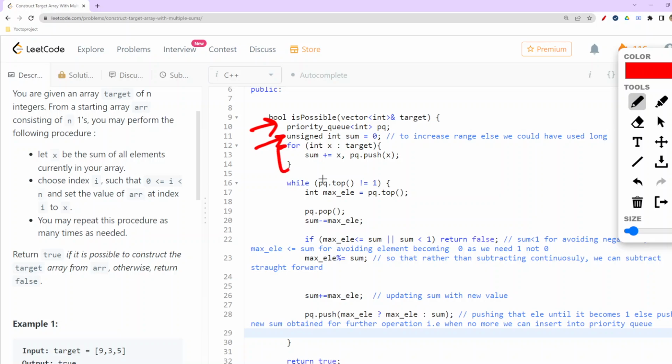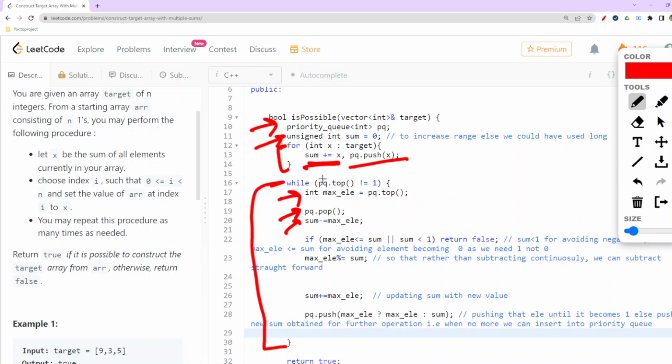Now the next part is that for all the x in my target, I'll add it up to the sum and then push that particular x to the priority queue. Then while my priority queue top is not equal to 1, in that scenario I'll take the maximum element and pop it out from the priority queue, because now I no longer need that element. Then I'll subtract that maximum element from my sum. This is the first thing I would be doing, because I've already removed that element from my priority queue, so I no longer need it.